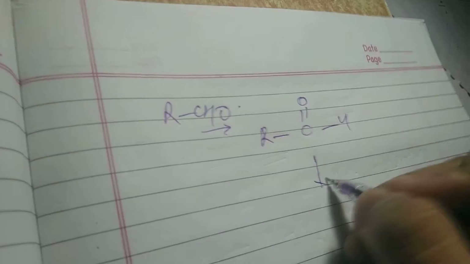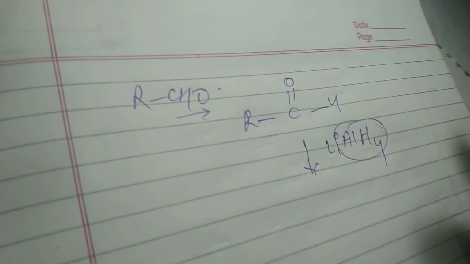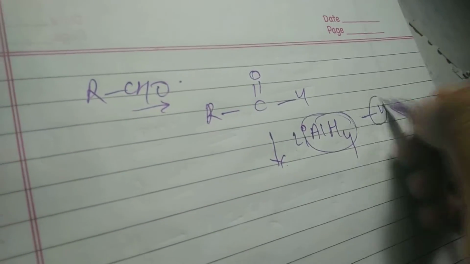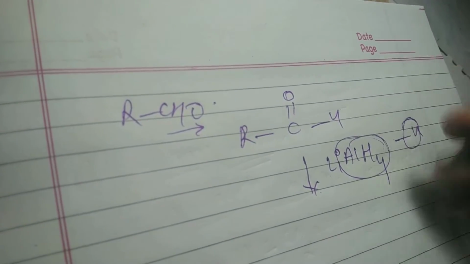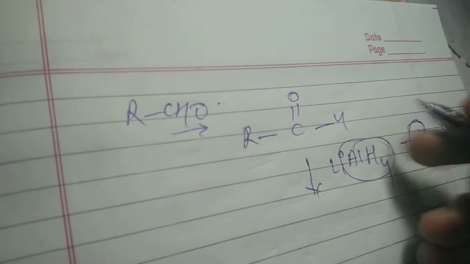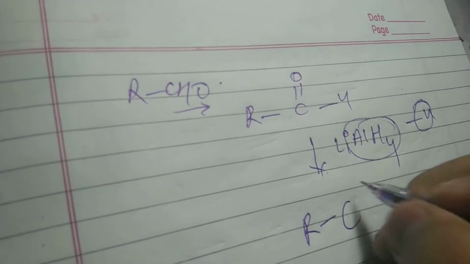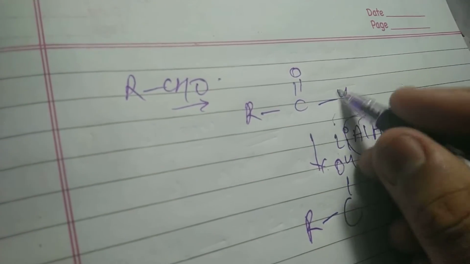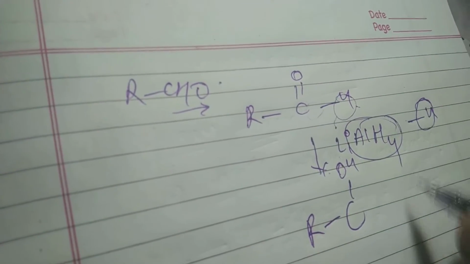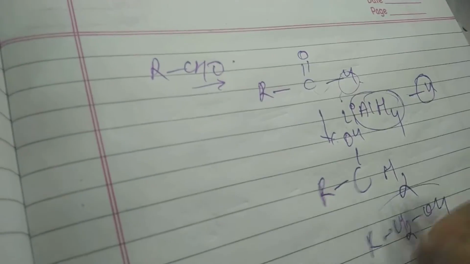If we react it with LiAlH4, what will happen? It will provide hydrogen. I am not explaining the mechanism, I am just giving the general way. It will give hydrogen to this oxygen, and this carbon will also get one more hydrogen, so it will become RCH2OH. So you see that an aldehyde becomes a 1 degree alcohol.